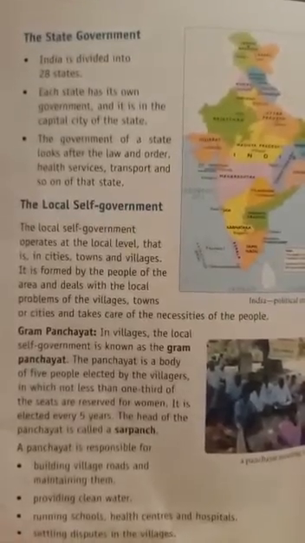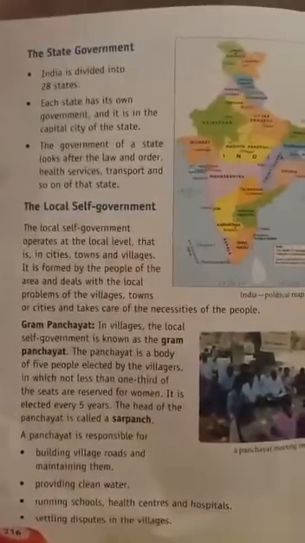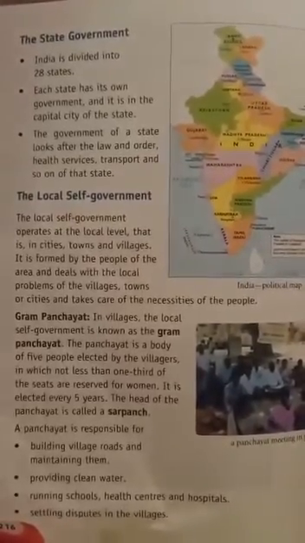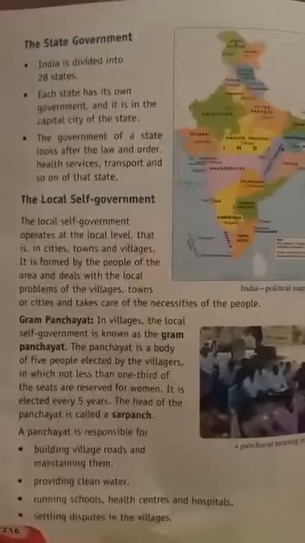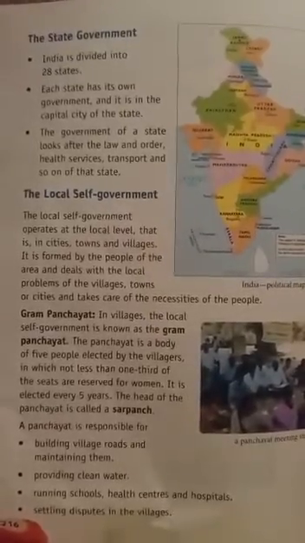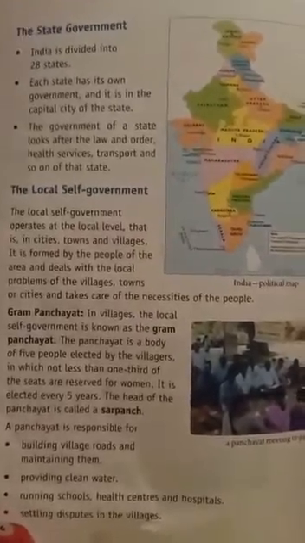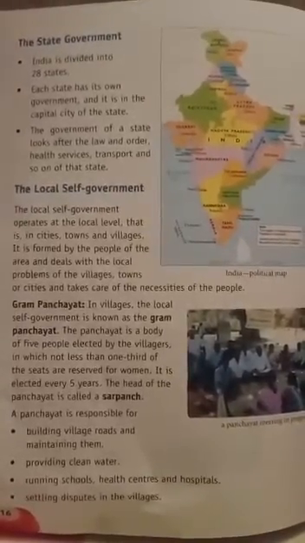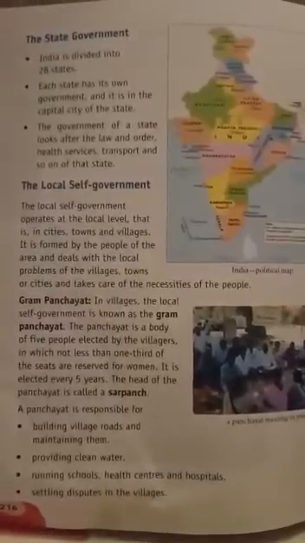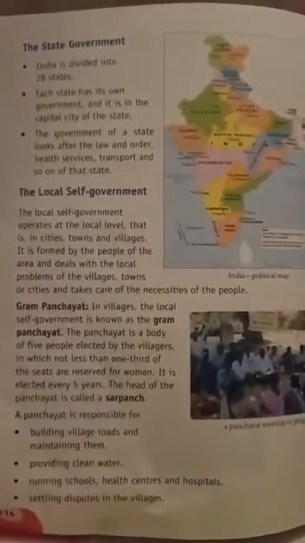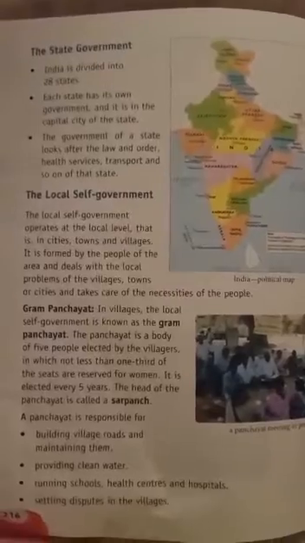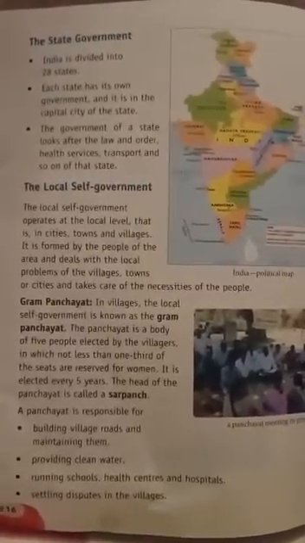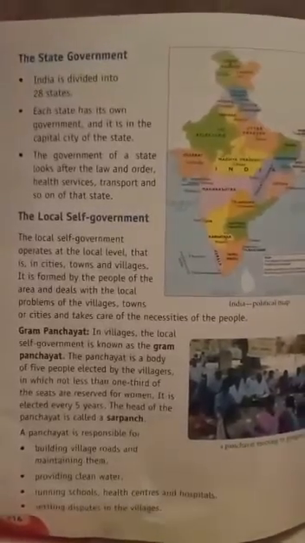Okay, so before we move to the local self-government, let's reflect on the areas or works in which the central and the state government hold their position. There are areas or works where both governments hold power in accordance, that is criminal law, marriage and education. Let's go back to the central government.